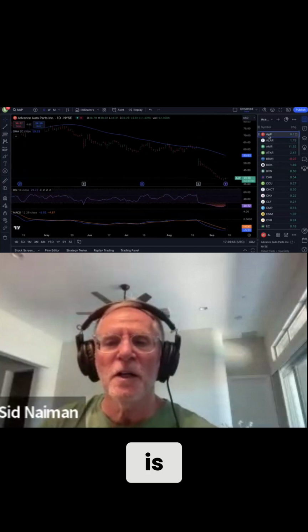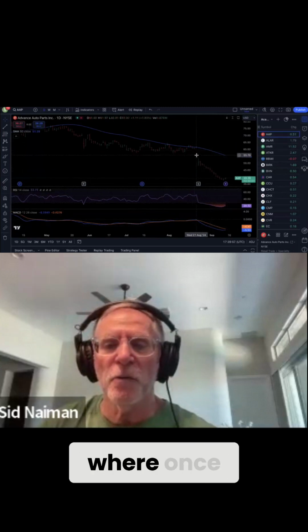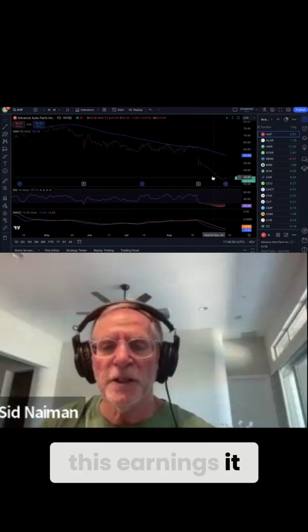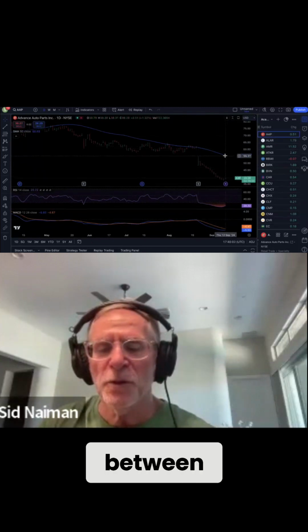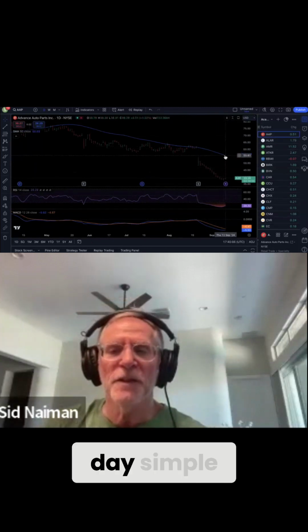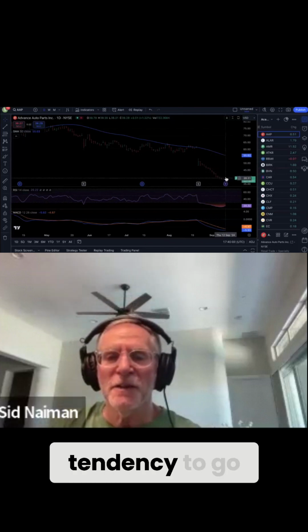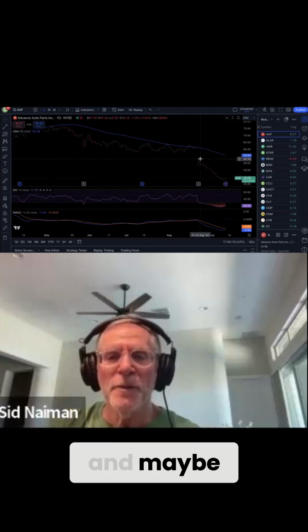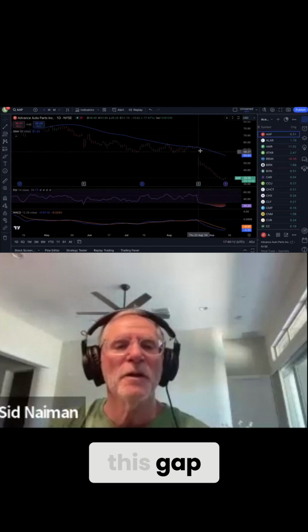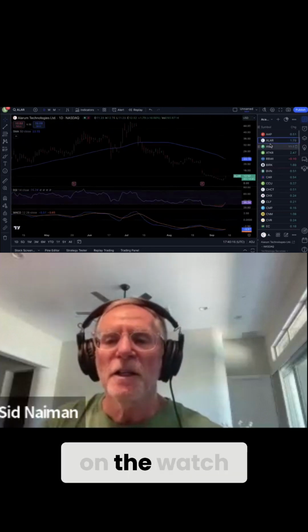So this is on my watch list because I've seen a lot where once you get this earnings gap, it comes back down. This is a big distance between the price and where the 50-day simple moving average is, and stocks have a tendency to go back towards that and maybe get close to or even fill this gap, right? So I have this on the watch list.